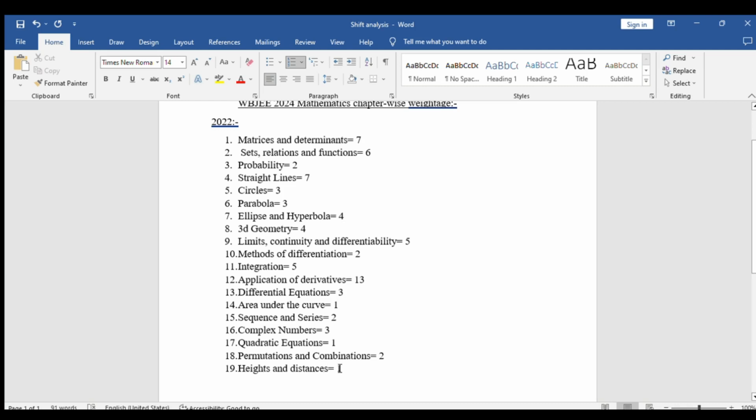So from this list only you can understand that the chapter to focus on most is application of derivatives, because this single chapter has got a potential of giving you 13 questions in one single paper, and 13 questions in a WBJEE Mathematics paper can give you roughly 20 marks.